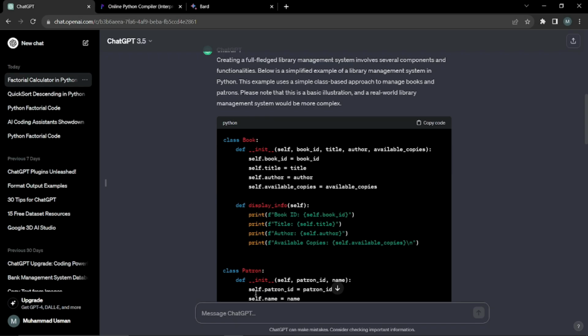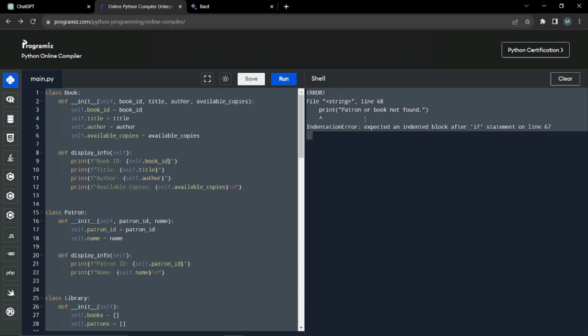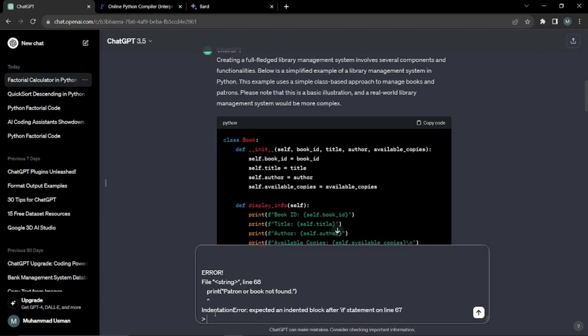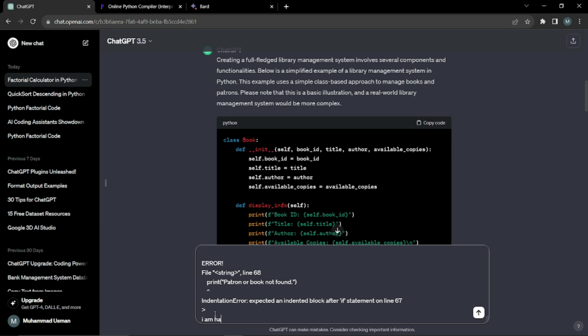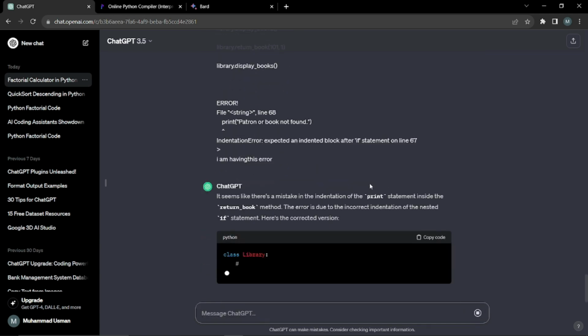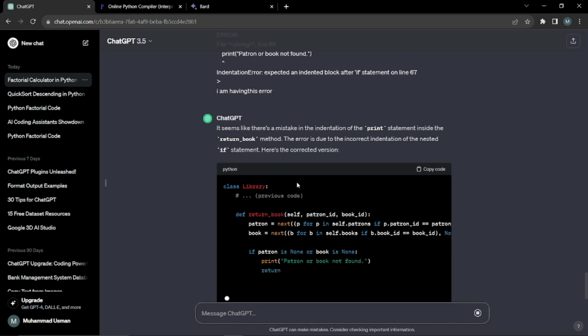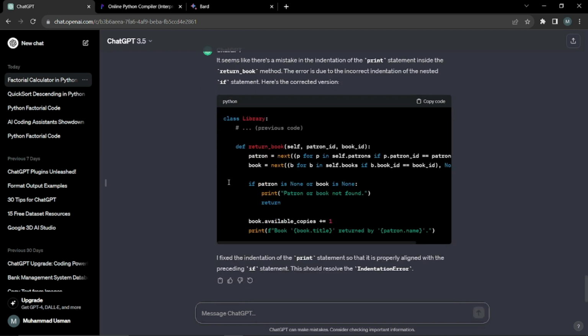If I go back to ChatGPT and paste it again, and along with that I paste in my error as well, ChatGPT will help me with these types of scenarios, so you can play around. That's the beauty of prompts. You can literally talk to ChatGPT about anything. You can say, I am having this error. ChatGPT will run all the code once again, and it seems like there's a mistake in the indentation of the print statement. So it will generate the whole code for me once again. This is the beauty of ChatGPT. It says I fixed the print statement.